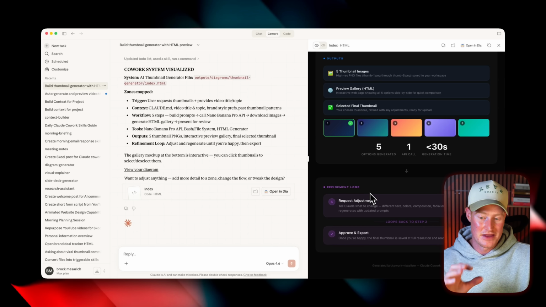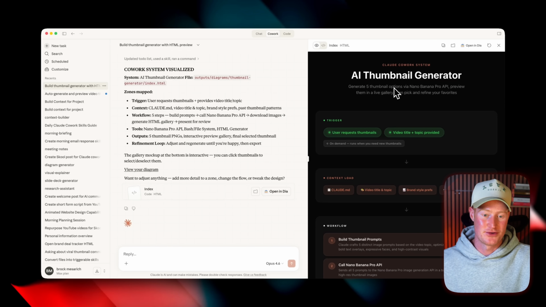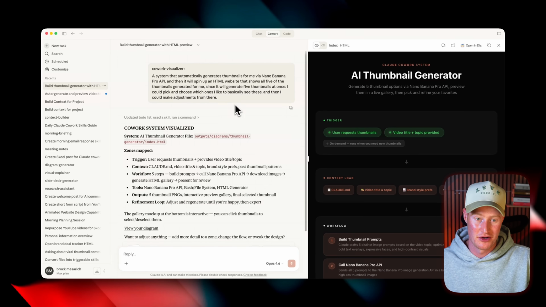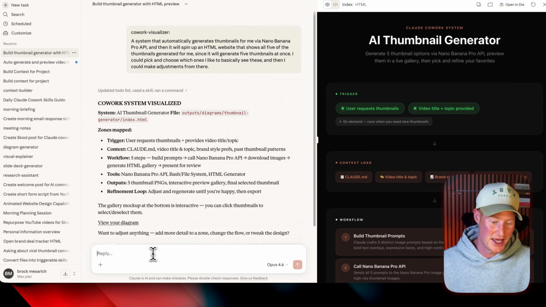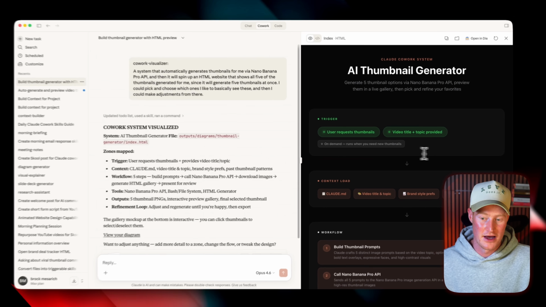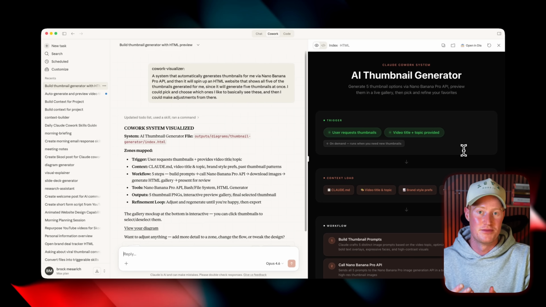So as you can see, this is for my specific use case of building a system to generate my thumbnails for me, but you could do this for any task you have. If you want to automate your emails, it could create a visualization for you to see before you go off and build it. If there's anything you need to change, just come here and say, hey, I want to change this. And then you can see how that will look, and then go from there and build your skills and your commands from that.